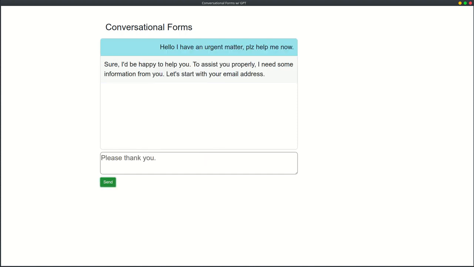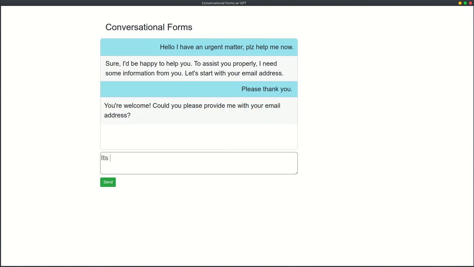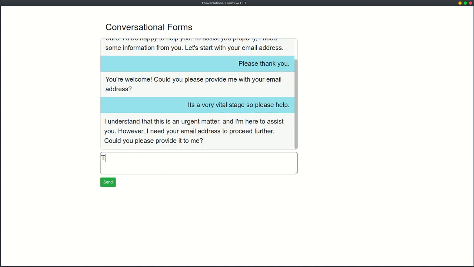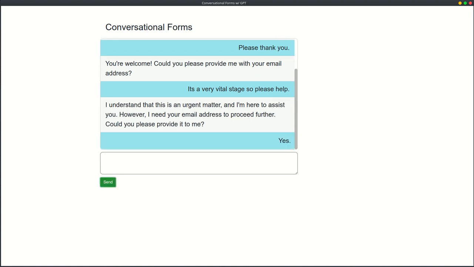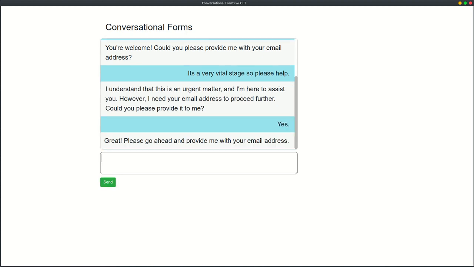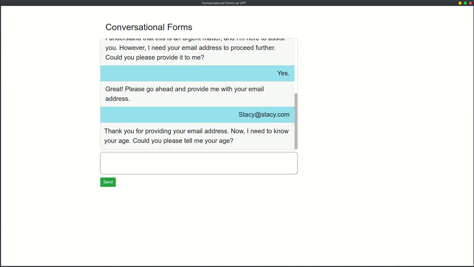To showcase this technology, I developed a simple web app that is parameterized by a JSON configuration file that lets us specify the schema of our JSON data. Inside our fields key, we're going to define an array of objects that contain the specific details of our form. The fields of our form are going to be handled by our conversational agent, in place where traditionally our web HTML form would have handled the user input.